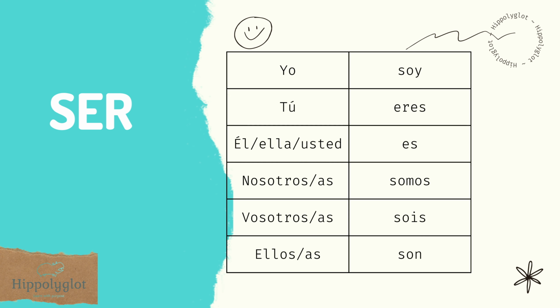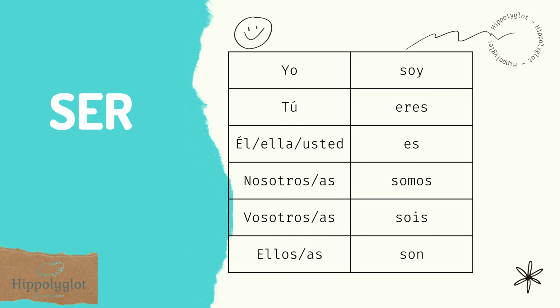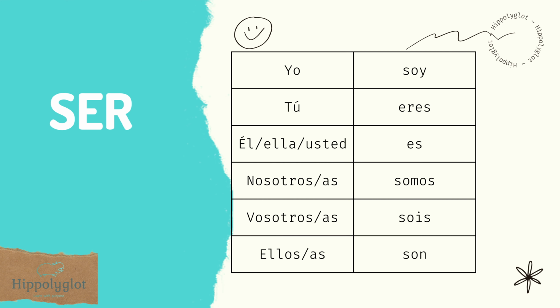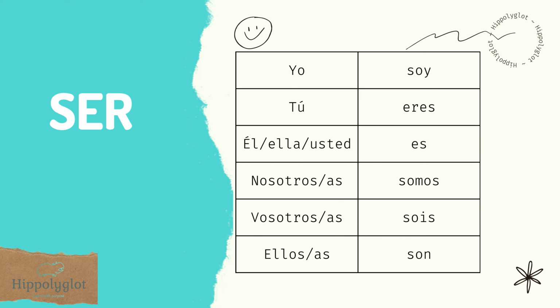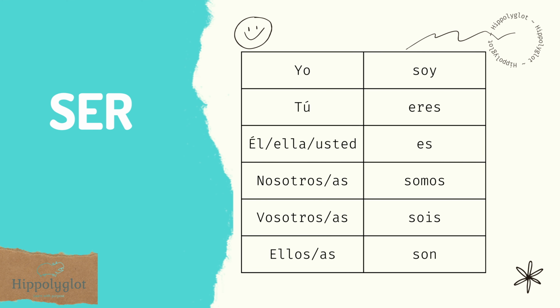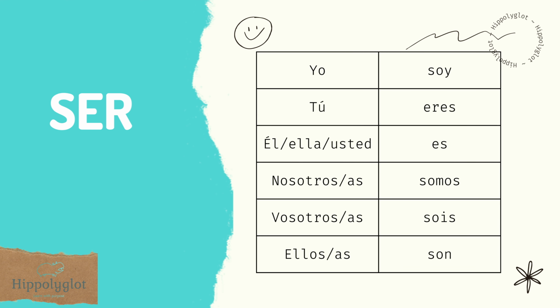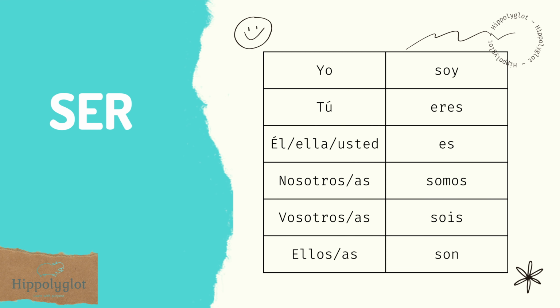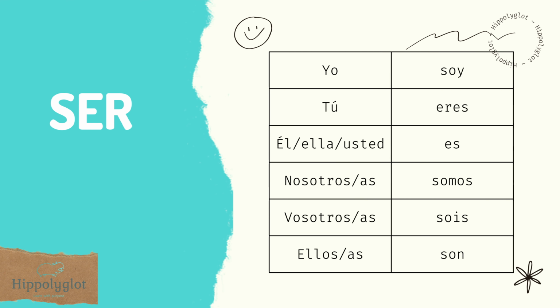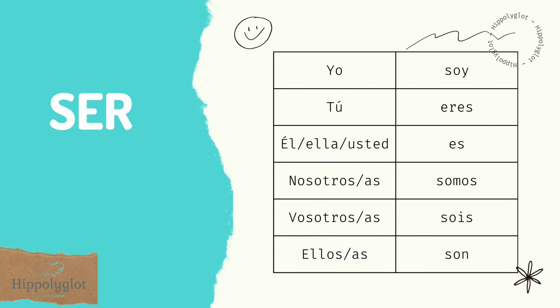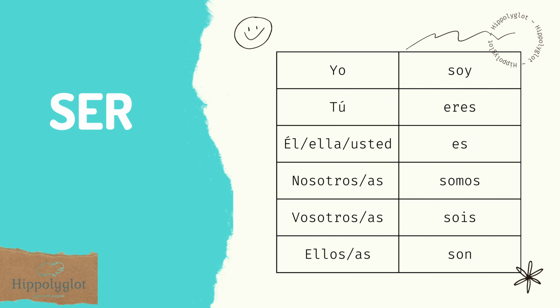Okay, so we're going to start with the verb ser. We're going to see first how to conjugate it. So let's take a look. Yo soy. Tú eres. Él, ella, usted es.